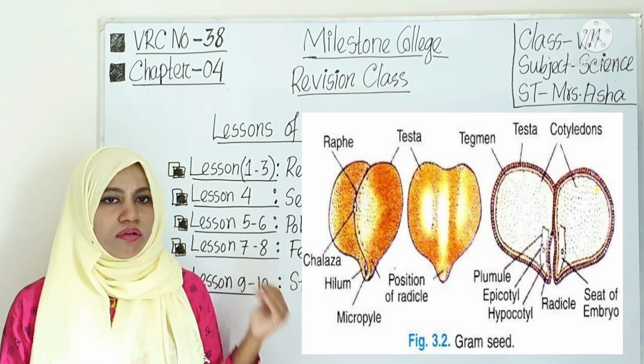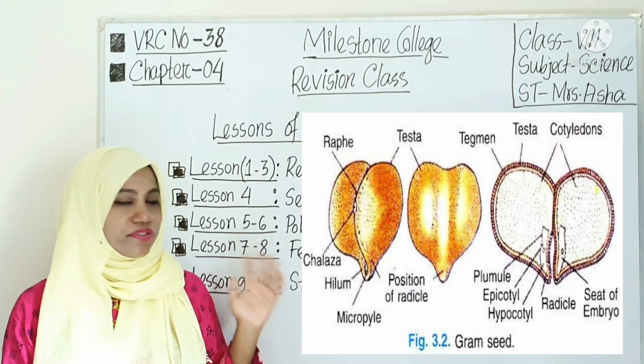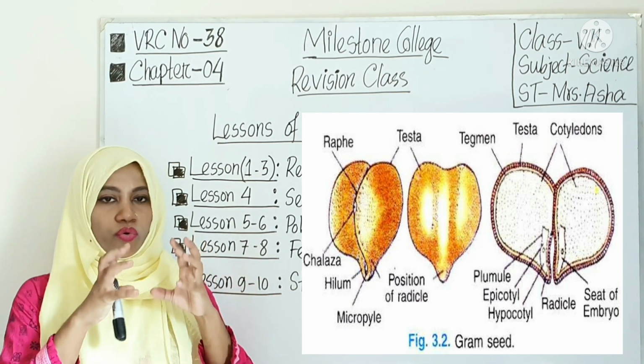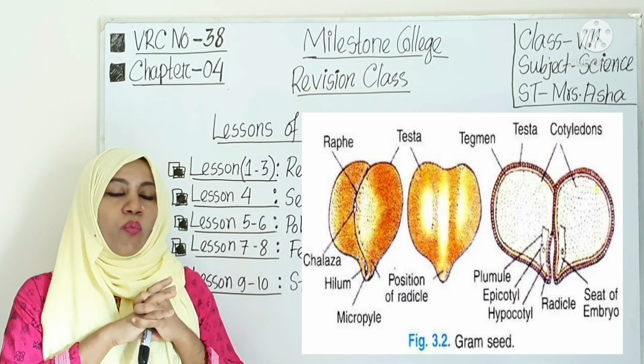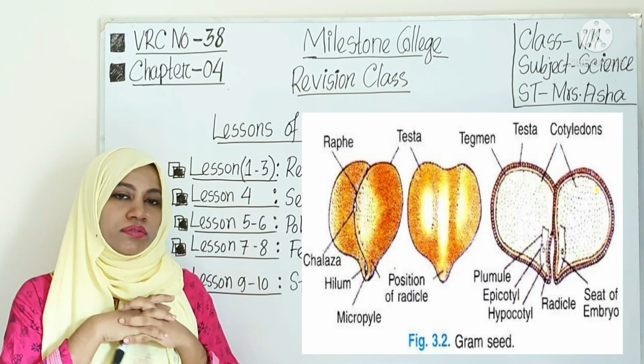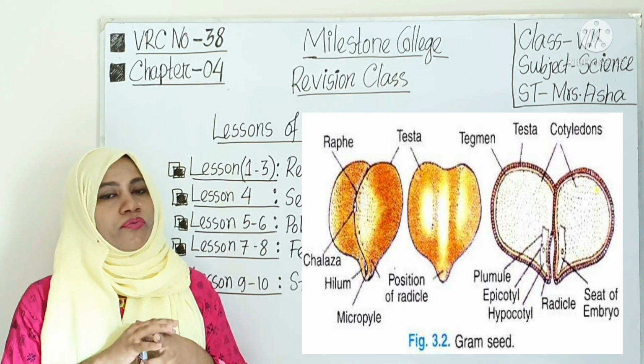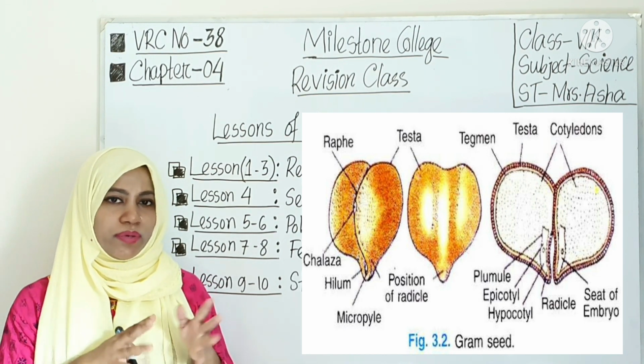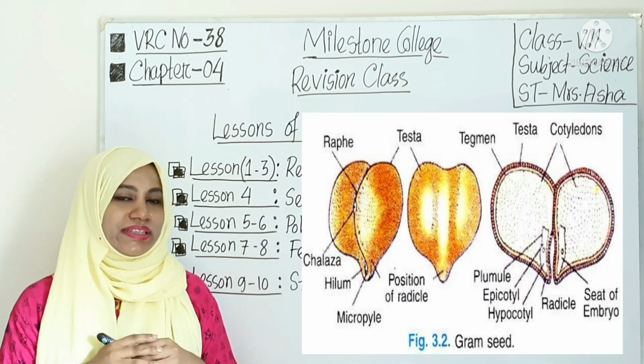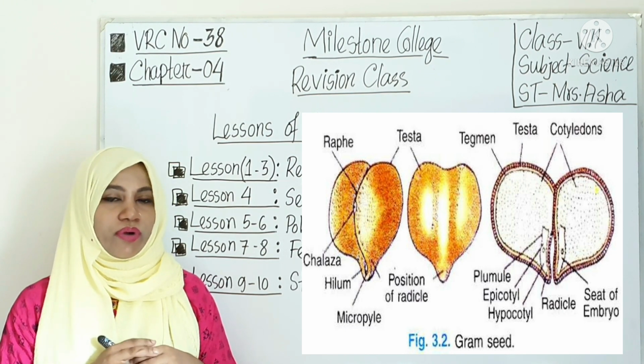Okay, all the things you have to keep in mind. And there is seed coat also. Some of the seeds have one seed coat, some of the seeds have more than one. So when it is two, it is called dicotyledon, and one, that is mono.